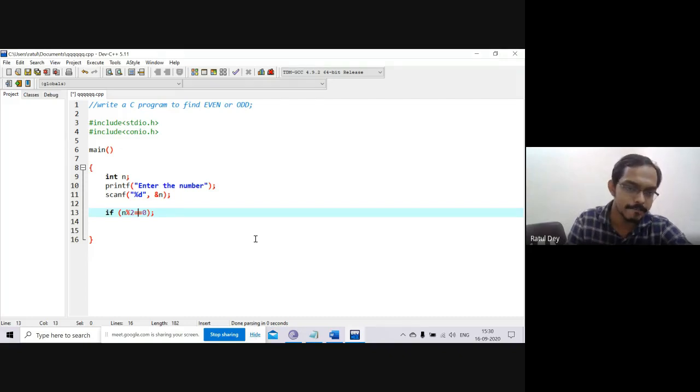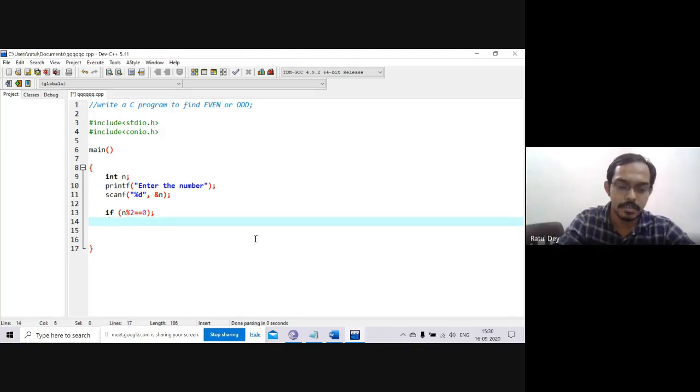I hope it is clear. Basically, modulo is working for the remainder, and this double equals is working for just comparing the value. It is checking whether it is the same or not. Now we just write that.